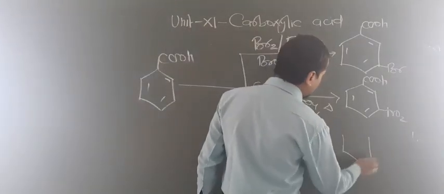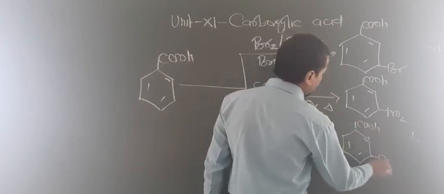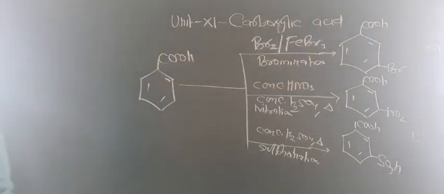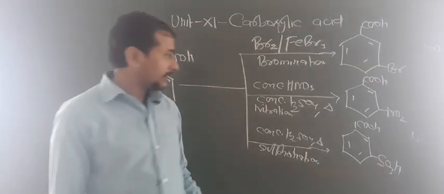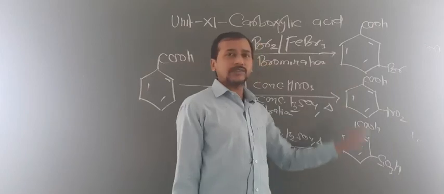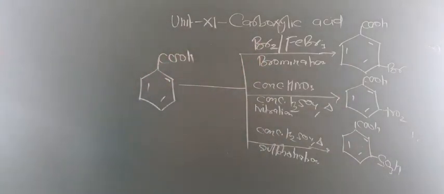So now just you have to add COOH, okay, and with respect to this SO3H. So this is known as 3-sulfobenzoic acid. Okay, so 3-sulfobenzoic acid, 3-nitrobenzoic acid and 3-bromobenzoic acid. So these all reactions basically belong to the electrophilic substitution reaction.